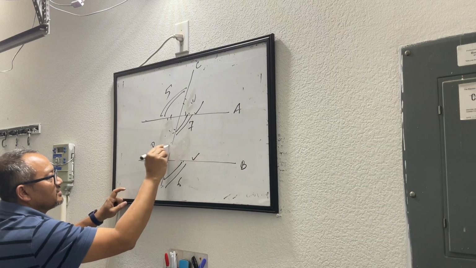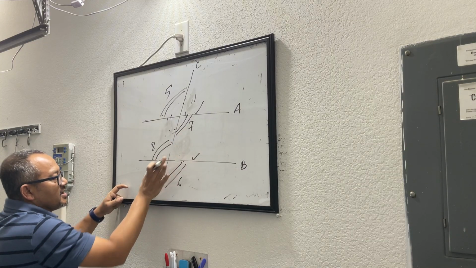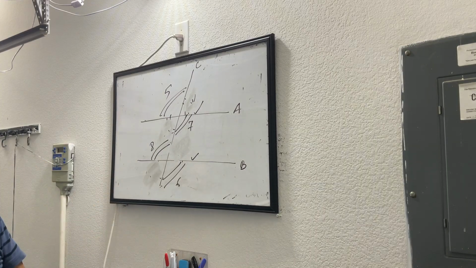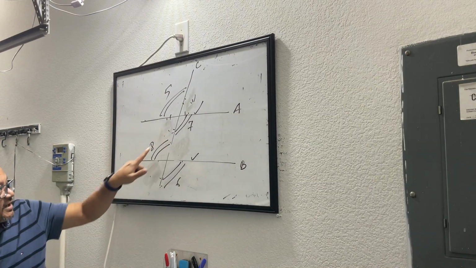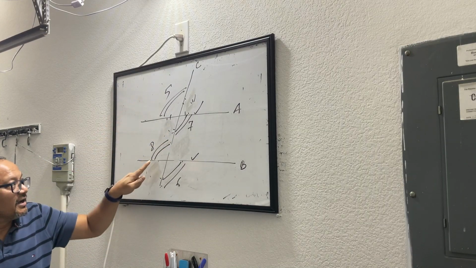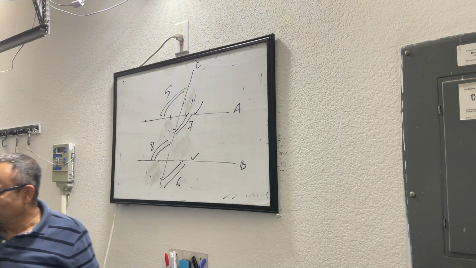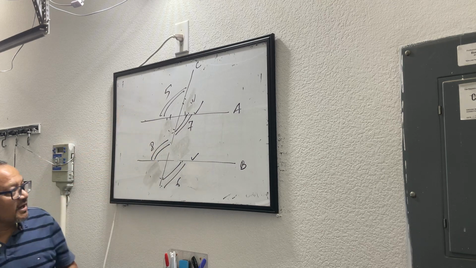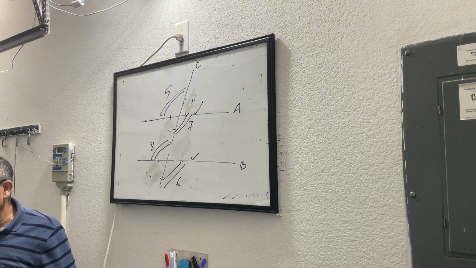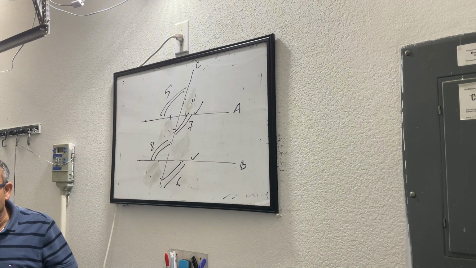This is 8. You have 4 angles here. 5, 6, 7 and 8. Okay, 5, 8, 7 and 6. That's better? So between these 4 angles, can you guys help me identify which are the pair of corresponding angles?